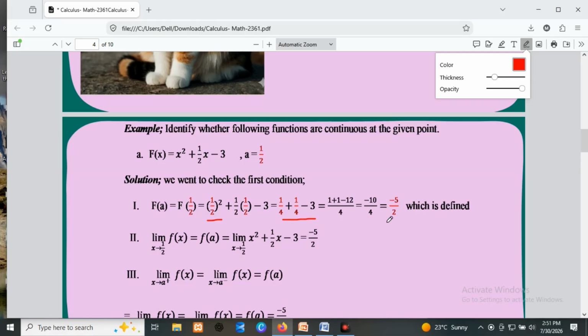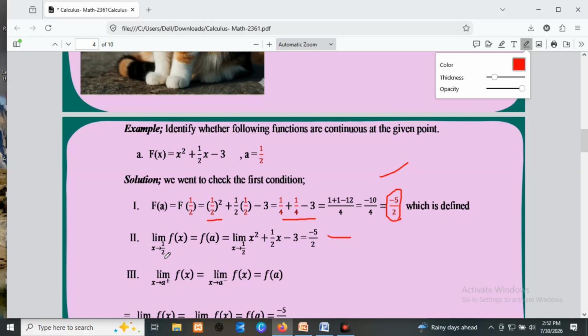Organize, and you will have a final answer of minus 5 over 2, which is defined, which means that this number exists, or this is an element of the real numbers. It is different from any number over 0, or 0 over 0, infinity over infinity, which is not an element of the indeterminate forms. So the first criterion is satisfied, and again the second criterion, or the second condition.